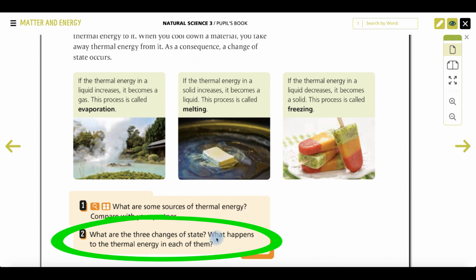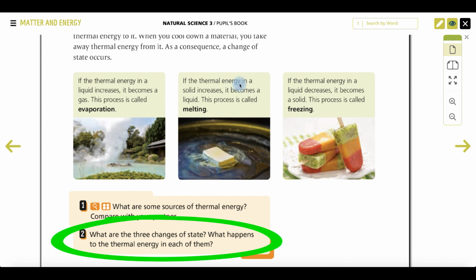And then the second question on the activity is, what happens to the thermal energy in each of them? You go to evaporation, and here it says, if the thermal energy in a liquid increases, it becomes a gas. So this is what happens with the thermal energy in evaporation. Melting.